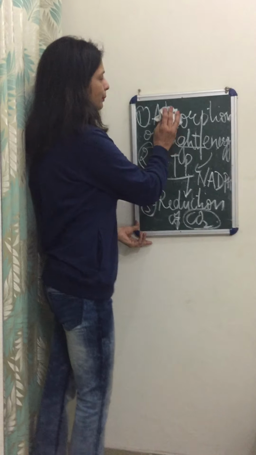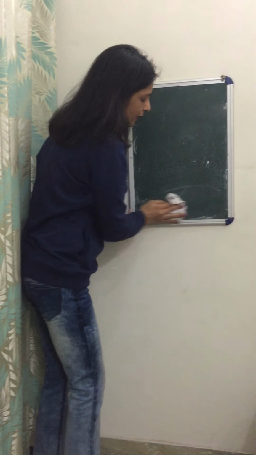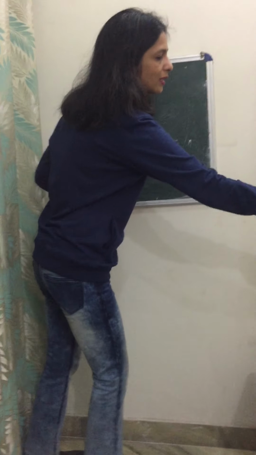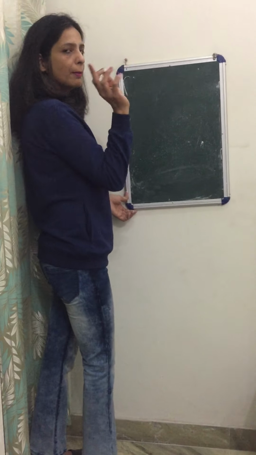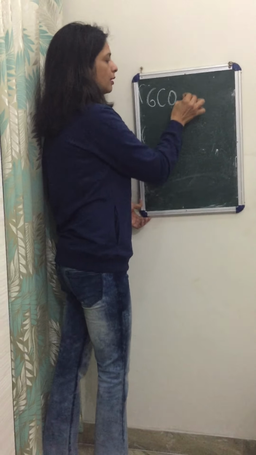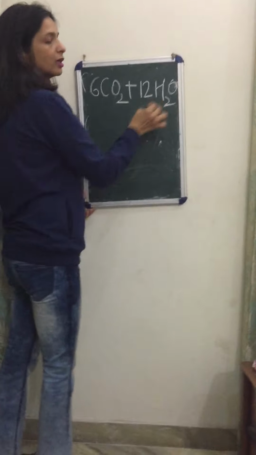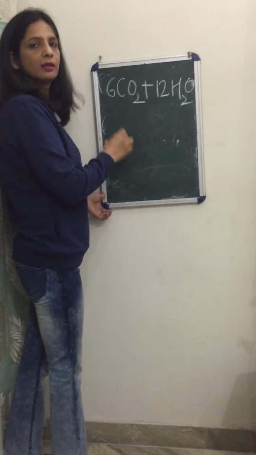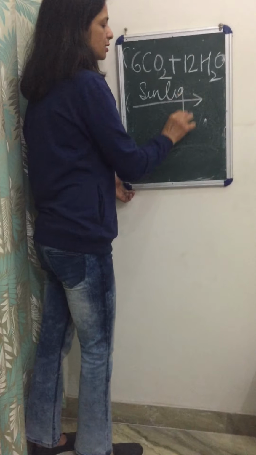Now, very simply, we represent this entire process in a simple chemical equation. The simple chemical equation that we use is, remember, 6CO2 plus 12H2O. H2O is the chemical formula for water, CO2 for carbon dioxide, right? In the presence of sunlight, because sunlight is the source of the